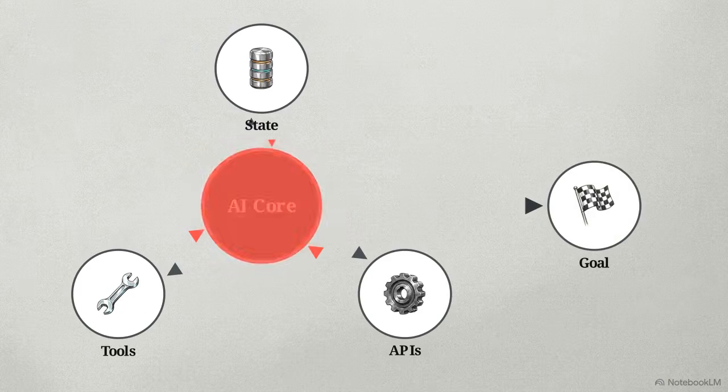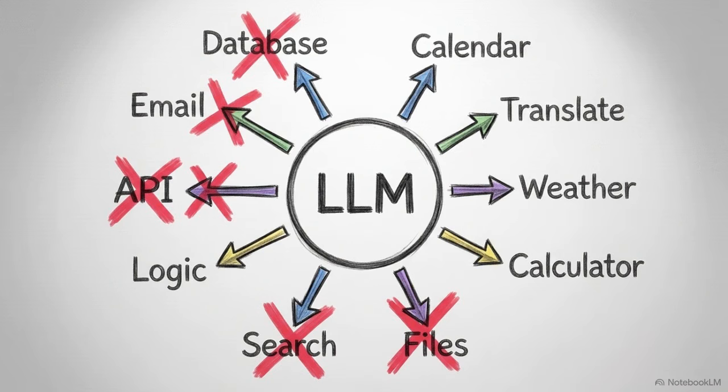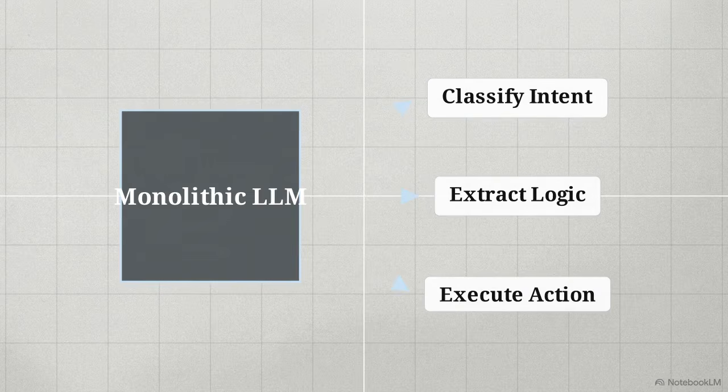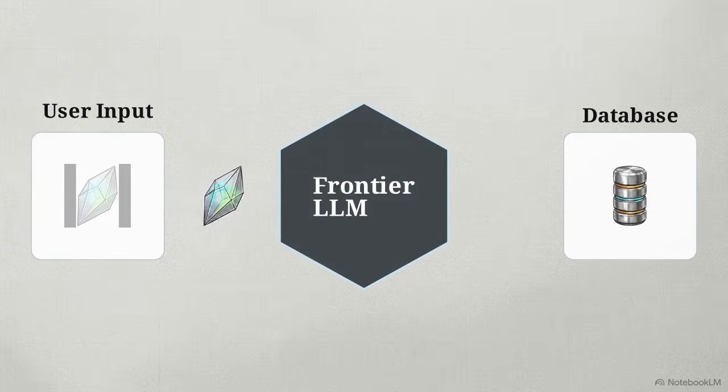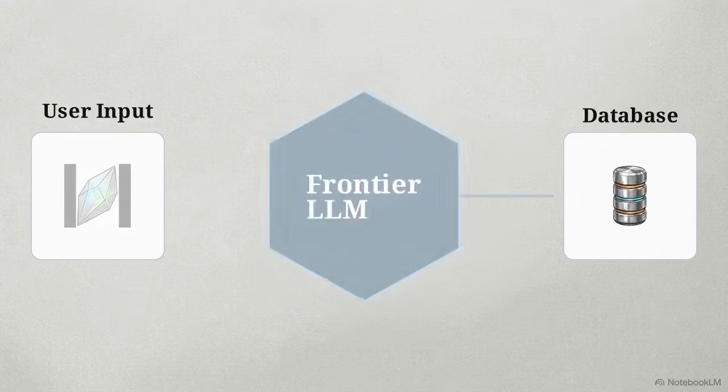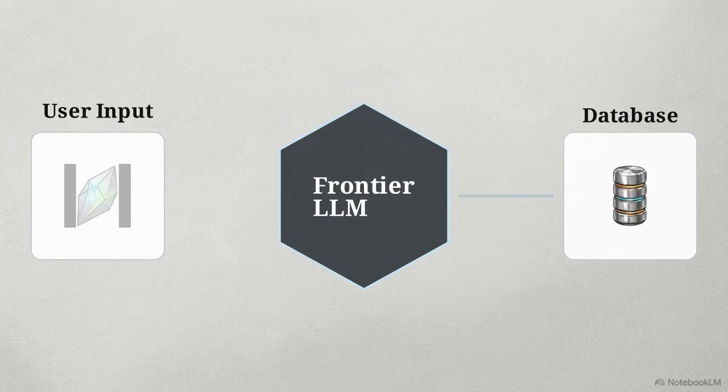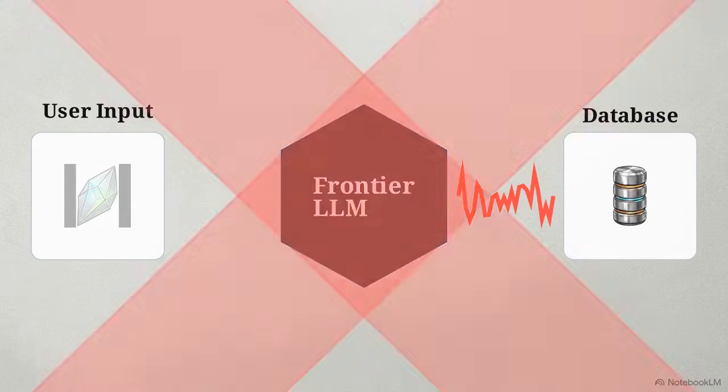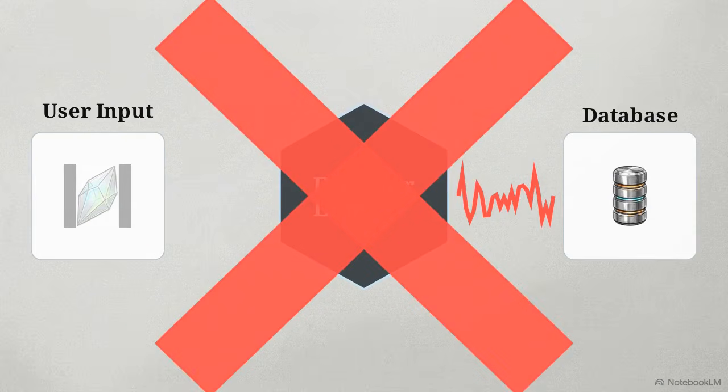The most common failure mode in early agent design is relying on a single heavy model to handle everything simultaneously. Developers ask one model to classify user intent, extract logic, and execute the final action all at once. This diagram shows a standard mega-prompt architecture. A user input feeds straight into a monolithic frontier model, which tries to write directly to a database. Because a language model is inherently probabilistic, this single-node setup guarantees unpredictable token costs, unacceptable latency spikes, and inevitable reliability failures when interacting with rigid backend systems.